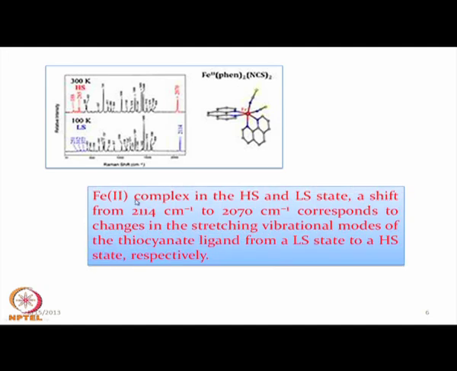So, for an iron 2 complex we can have a high spin and a low spin state, and a shift from 2114 to 2070 centimeter inverse, the upper one, the red one, corresponds to the changes in the stretching vibrational modes of the thiocyanate ligand from a low spin state to a high spin state respectively.